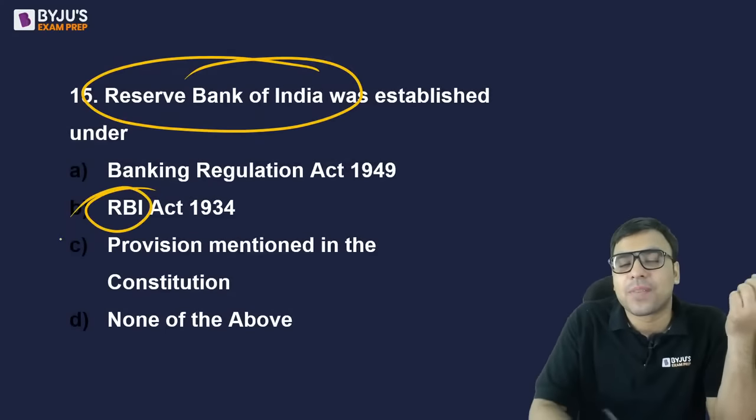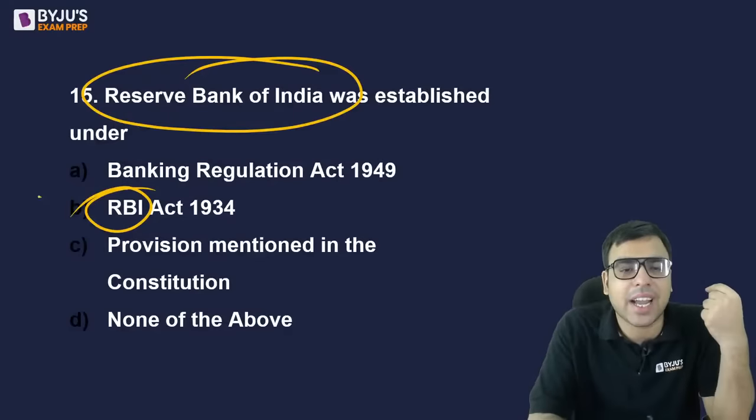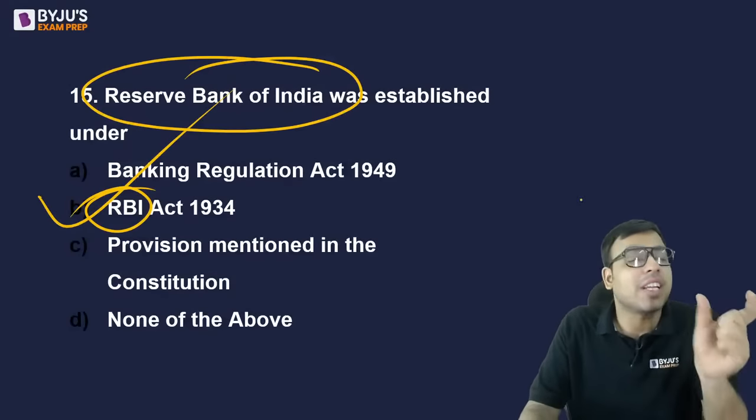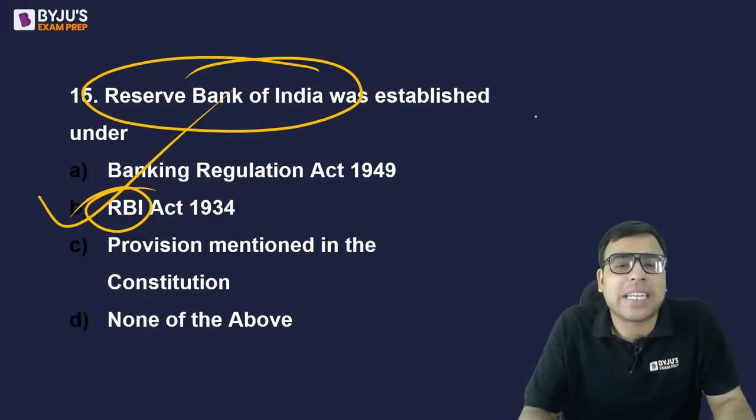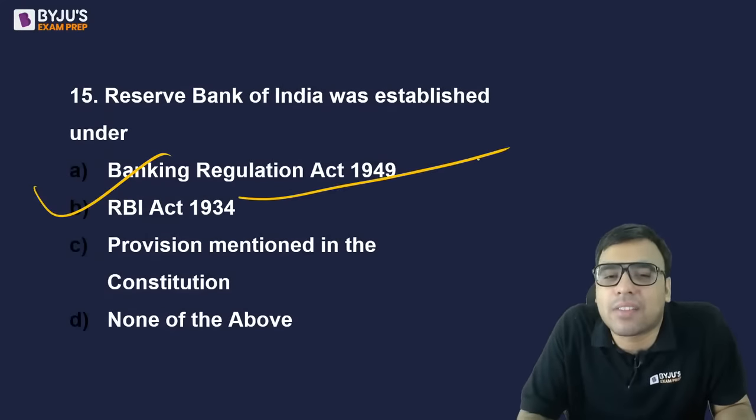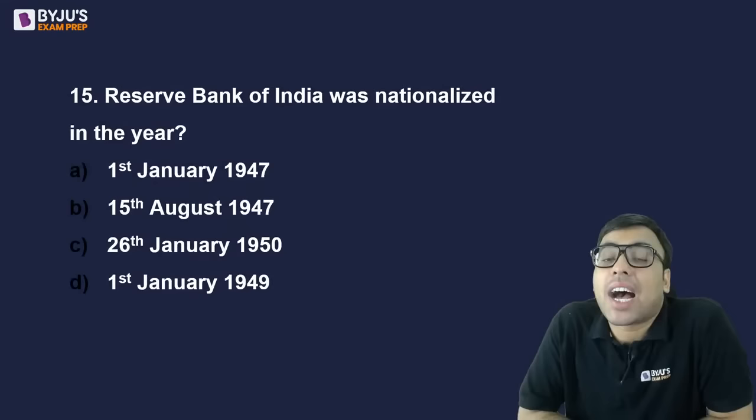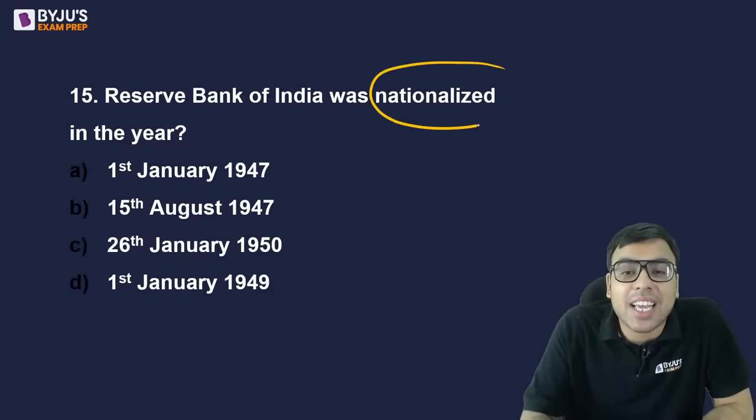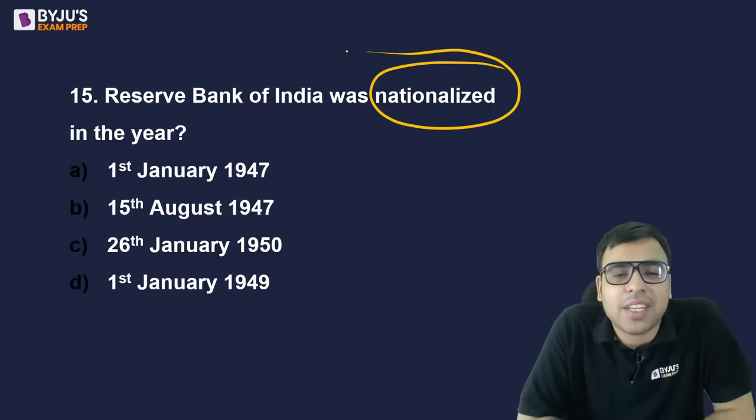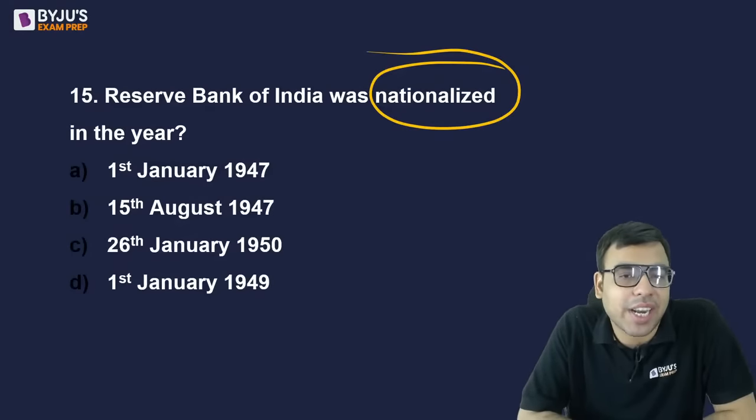Try to see if any keyword in the options or the question matches, so the probability of that answer is high. Okay. So if the keyword in the question and the option matches, the probability is very high. So B is the right answer, RBI Act 1934. Very good. A lot of people have answered it. RBI was nationalized in the year: 1st January 1947, 15th August 1947, 26th January 1950, 1st January 1949.